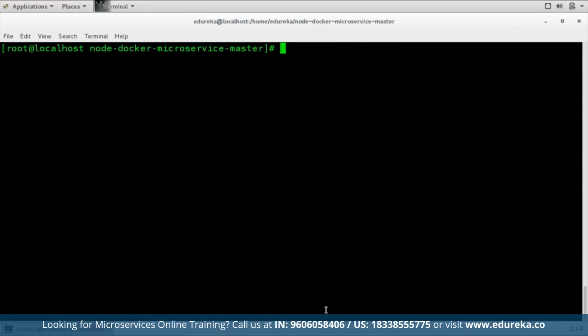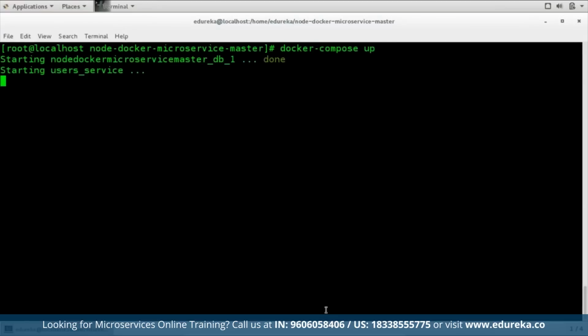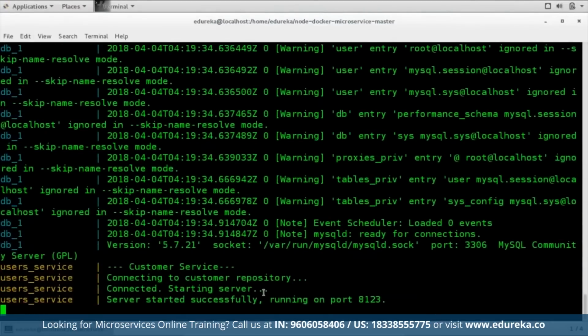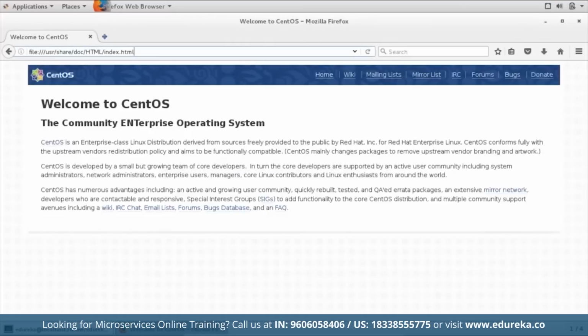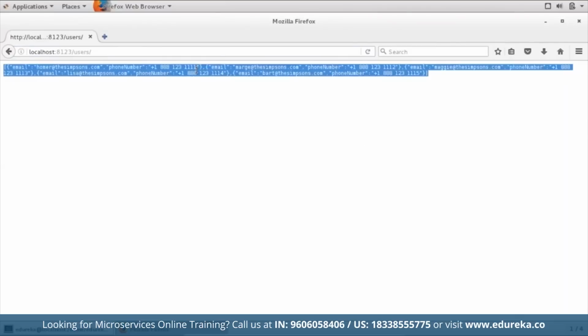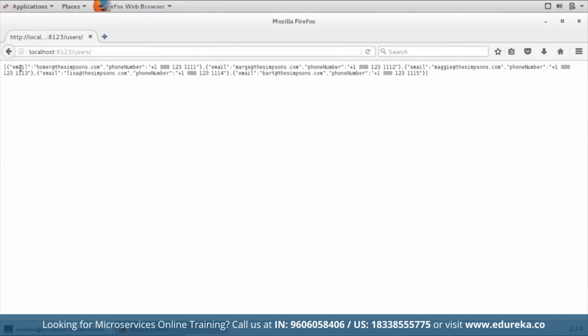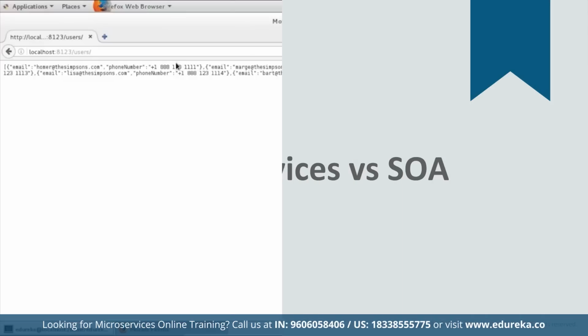Now let me clear my terminal, and now I'm going to run this application. For that, I'm going to type docker-compose up. That's all I have to do. And here we go. Server started successfully, running on port 8123. So let me open my browser and check whether it's working or not. Localhost:8123/user. As you can see, the application is working here. Here I have all the email IDs and the phone numbers which are there in my setup.sql file.